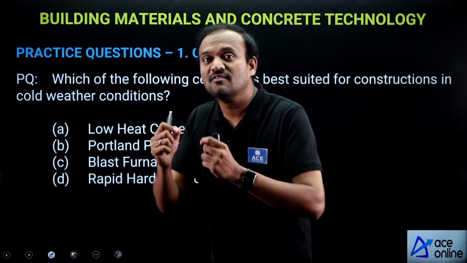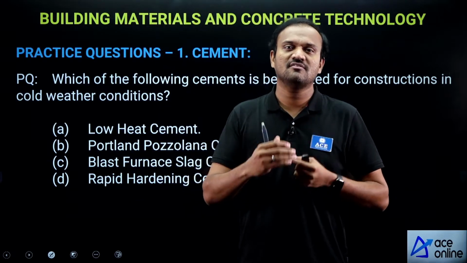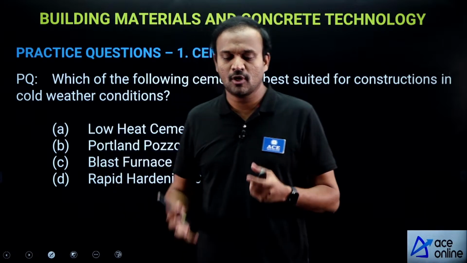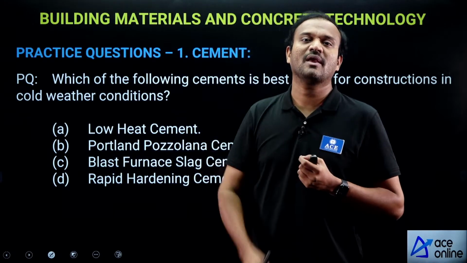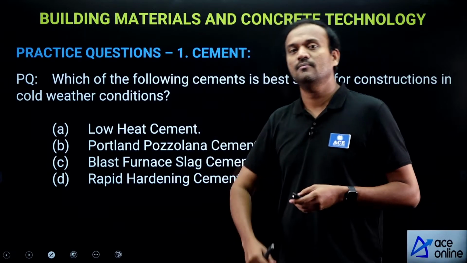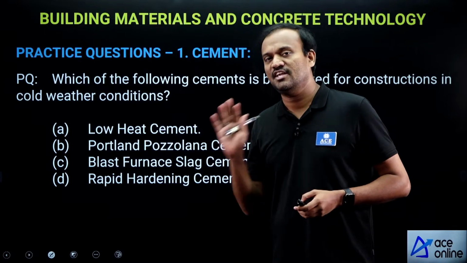Because of that high heat of hydration, the hydration process will be faster. Because of the heat generated during the hydration, the overall process will become faster. So, that kind of cement is preferred for cold weather conditions.